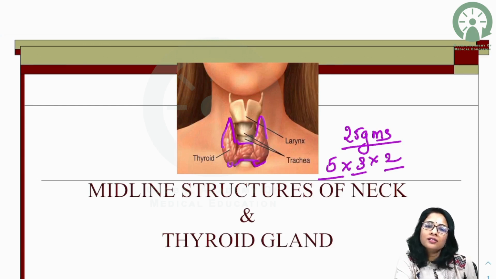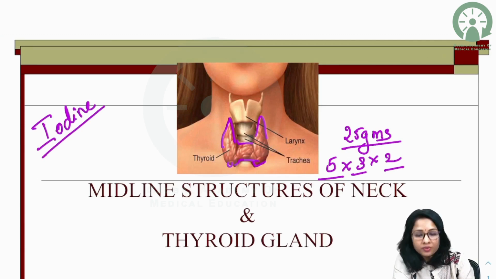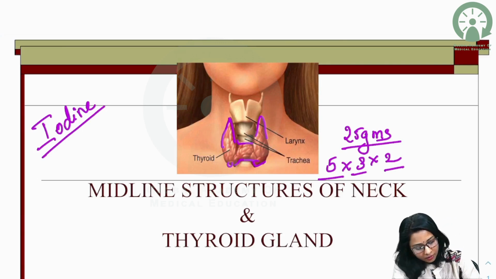And the thyroid gland is the only endocrine gland which depends on an extraneous raw material, that is iodine. So it is the only endocrine gland which depends on iodine, which is an external environmental factor or extraneous raw material. And we know it produces T3 and T4 hormones.